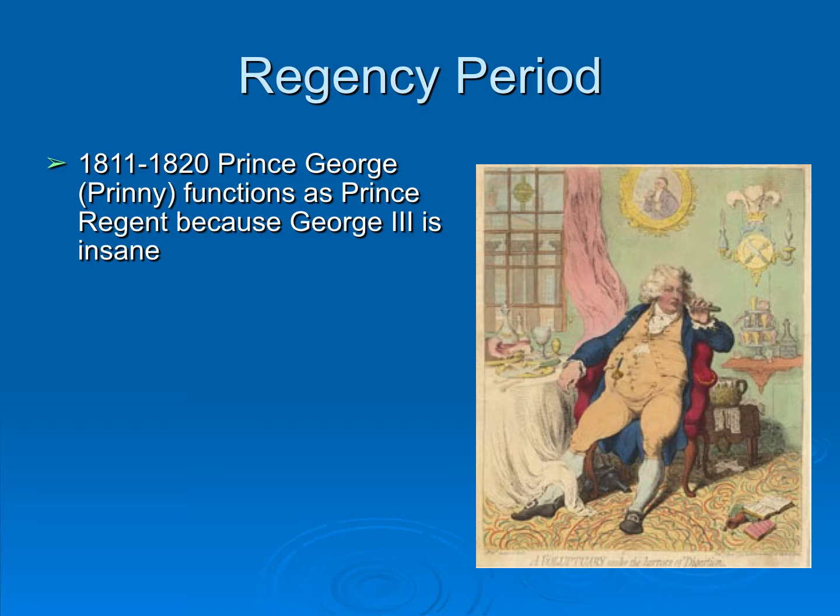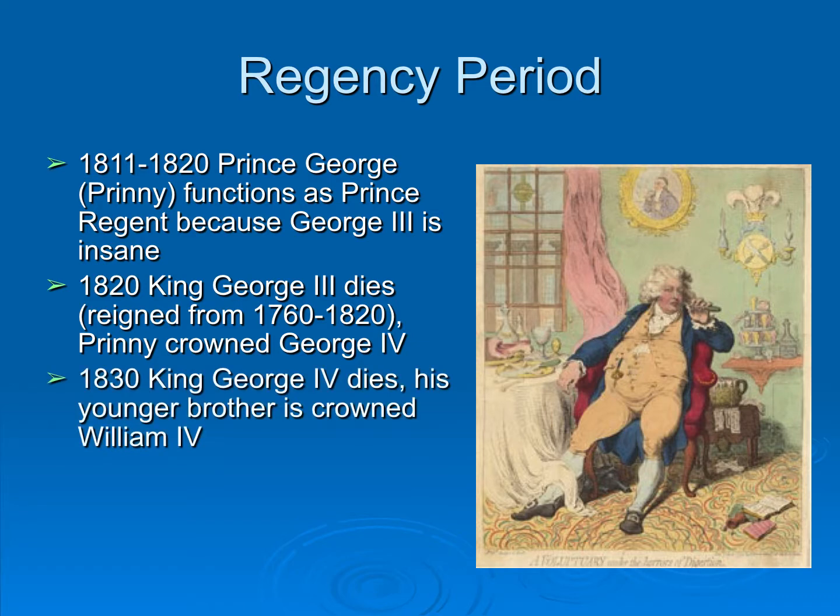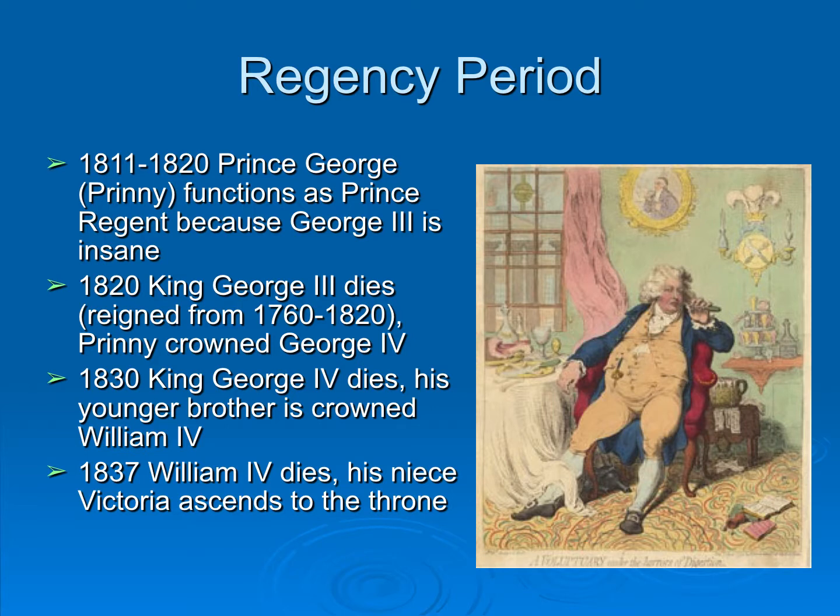You can tell from the picture, Prinny is a man of appetites. He was pretty fat. He loved food, he loved drinking, he was a man of various appetites. He loved gambling, he was always broke, he spent a ton of money on really fancy clothes, he had mistresses, he was a kind of scandalous person. George III dies, Prinny becomes George IV. When he dies without an heir, his younger brother is crowned, and this is eventually how we get to Queen Victoria.